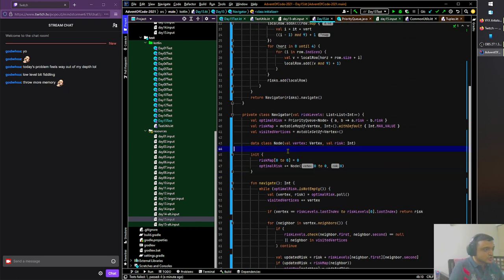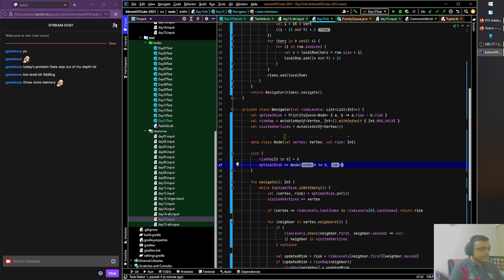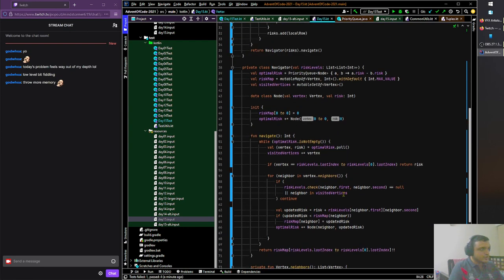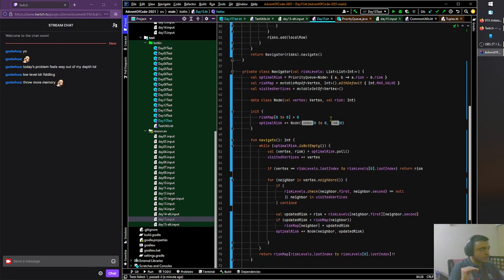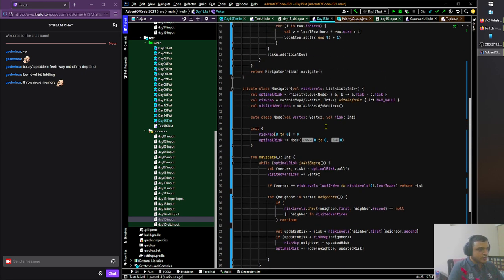Okay, look, what we are doing right now is super simple. The risk map, we start with nothing. We just start with the zero node, and optimal risk is the priority queue, which contains the node 0, 0 as the vertex, and the risk is 0. I also made a nice little type alias called Vertex for Pair of Int, Int, so the code becomes way cleaner. All this I did in like 5 minutes. I've been live for 15 minutes in total. This took me no time at all, honestly, but notice what we've done.